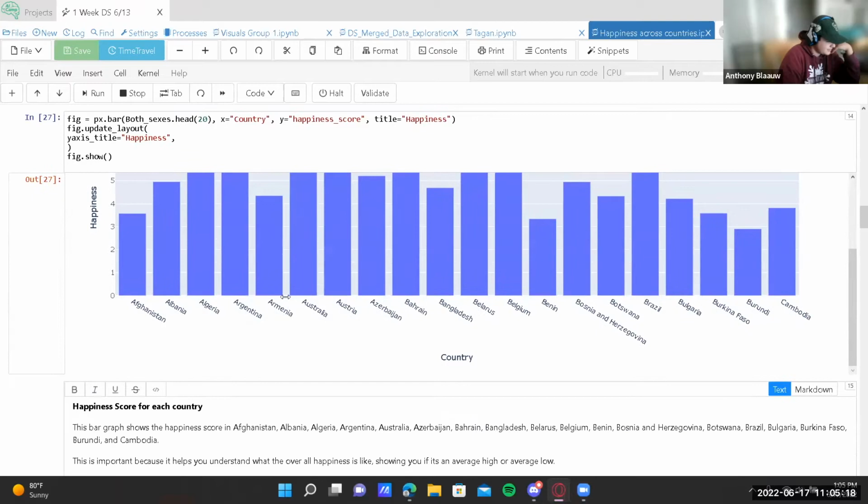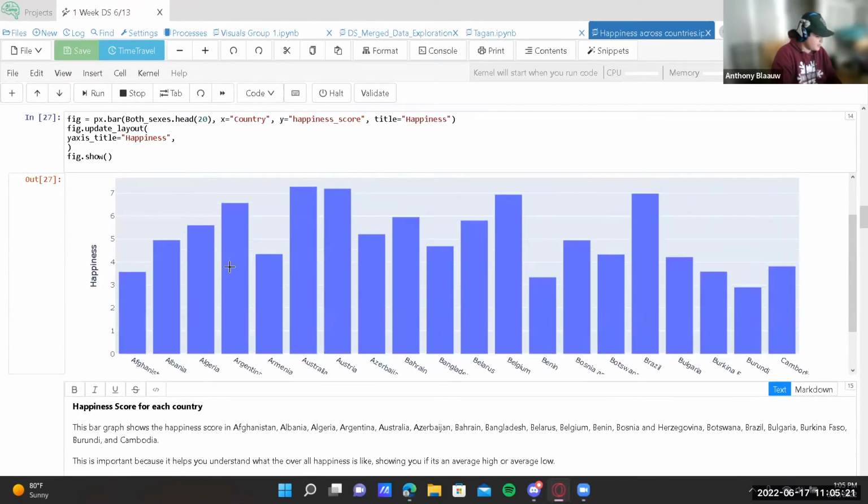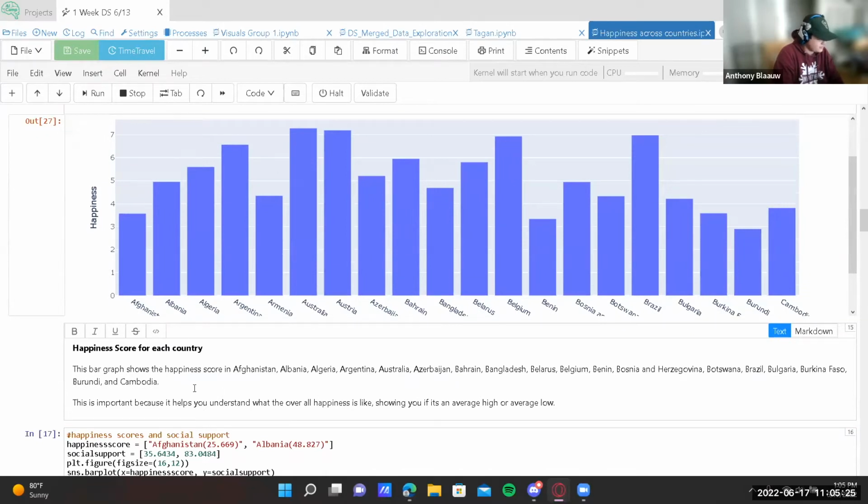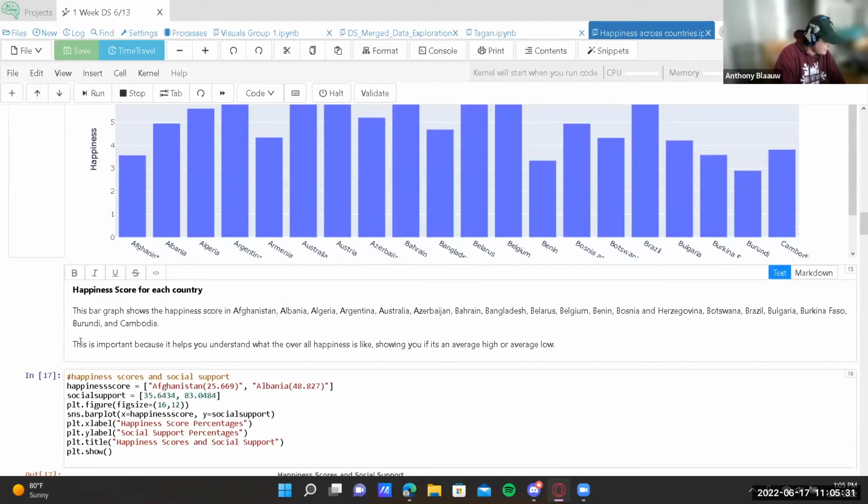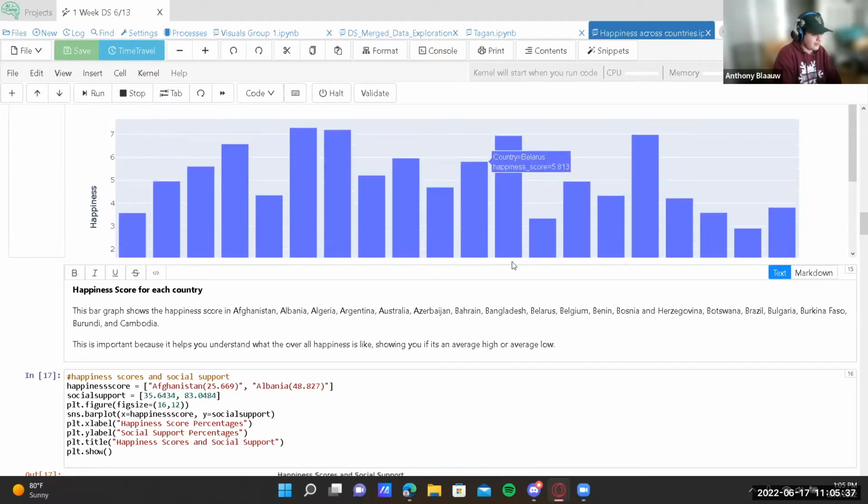Government happiness. It's the happiness for each of the selected countries, as you saw previously. There's a bar graph that shows the happiness score of the following countries. I'm not going to say them all because most of them I don't know how to pronounce, but this is important because it helps you understand what the overall happiness is like, showing you if it's an average high or average low.